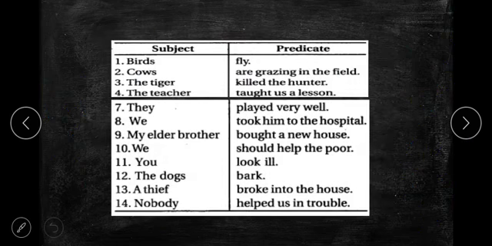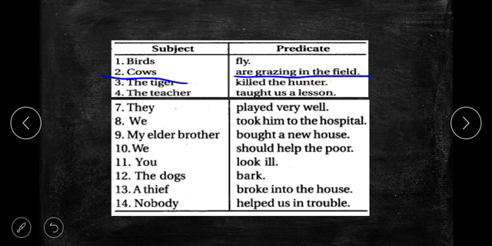Here are some examples of subject and predicate. Birds fly. Birds is the naming part, and what are they doing? Flying. So fly is the predicate. Cows are grazing in the field. Cows, subject; are grazing in the field, predicate.